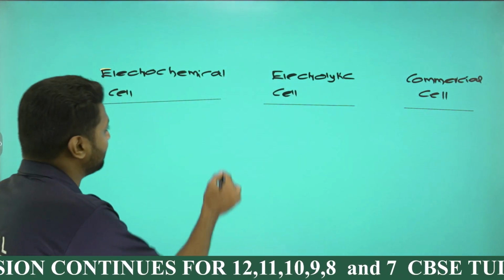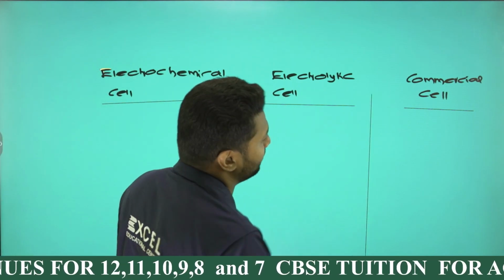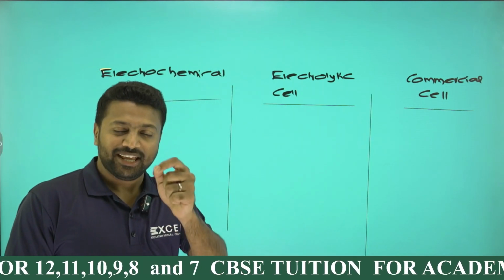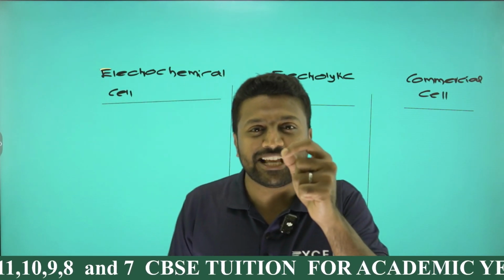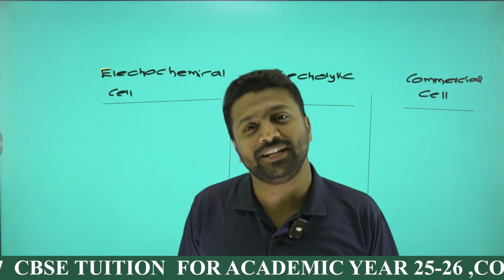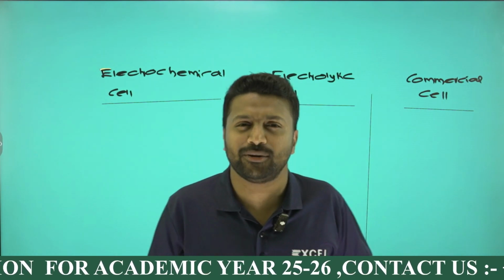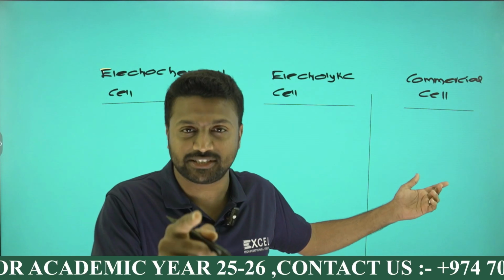I'm starting from the electrochemical cell, moving into the electrolytic cell, and will wind up with the commercial cell. Once again, an electrochemical cell converts chemical to electrical energy, whereas an electrolytic cell converts electrical to chemical, and the last part is the commercial cell.